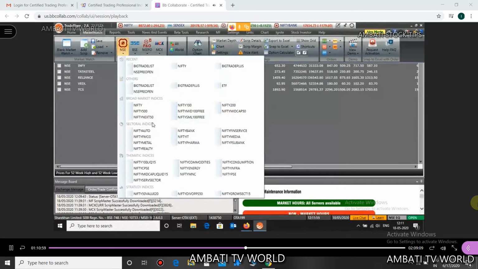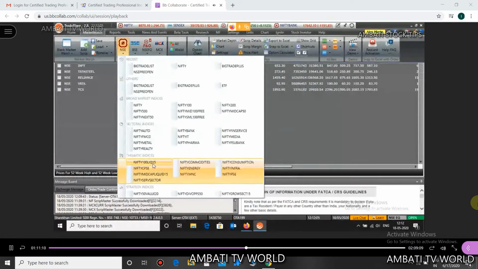Then sectoral indices: Nifty Auto, Nifty Bank, Nifty FMCG, these are some sector related indices. Then we have thematic indices available: Nifty Liquid 15, Nifty Energy, Nifty Commodities, Nifty Consumption. And then we have strategy indices: Nifty 50 Value 20, Nifty Growth Sector 15. These are some of the predefined market watch lists that we use.